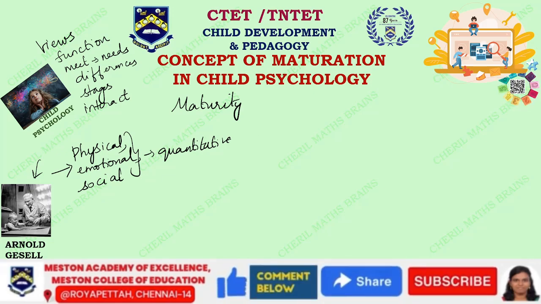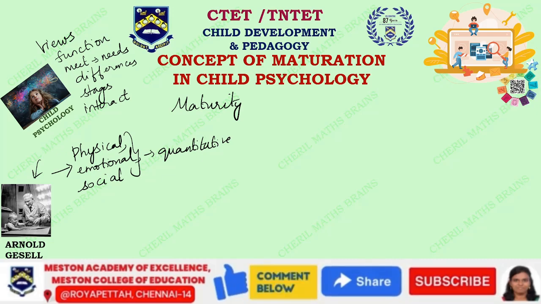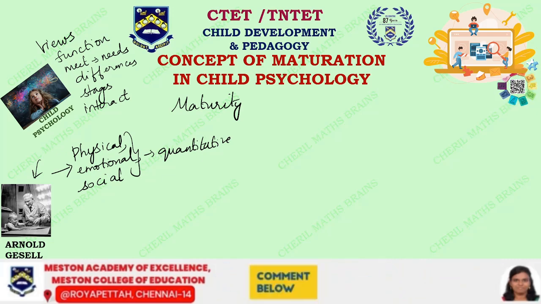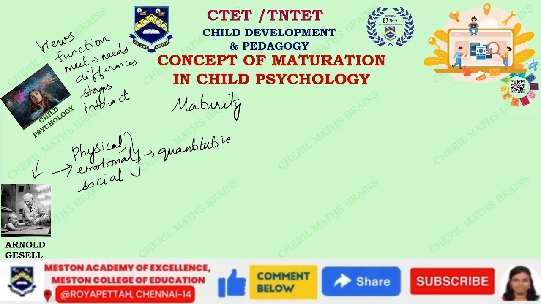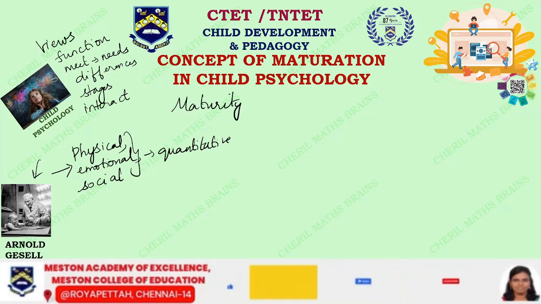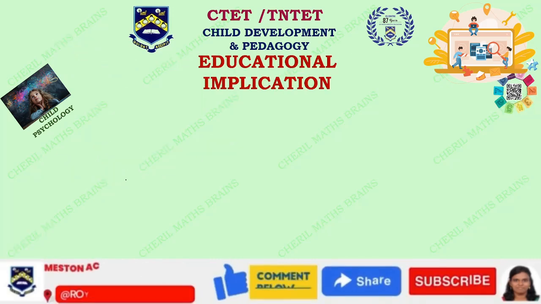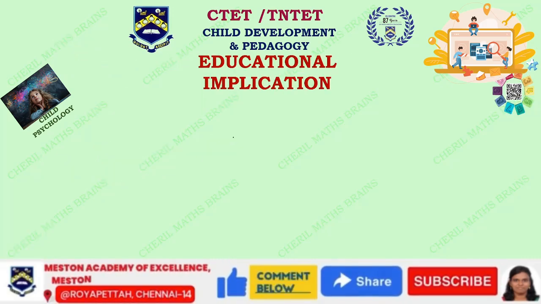This includes their ability to grasp objects and their ability to think and collect objects. So this is all about the concept of maturation in child psychology given by the psychologist Arnold Gesell.